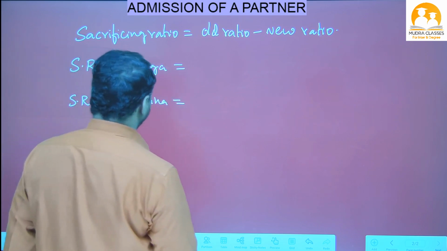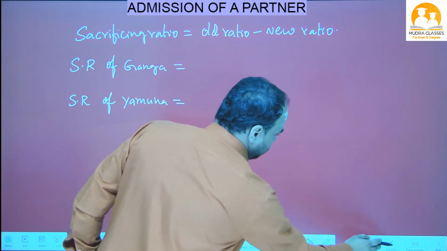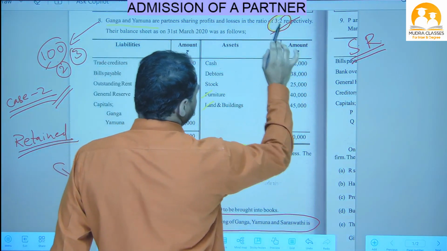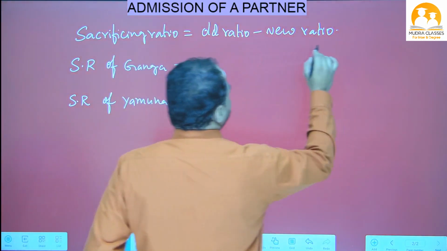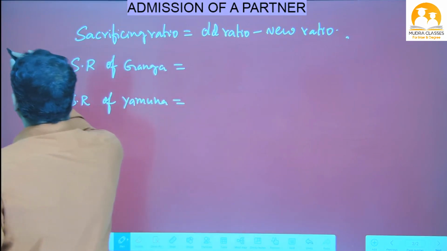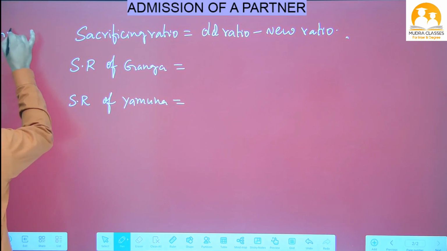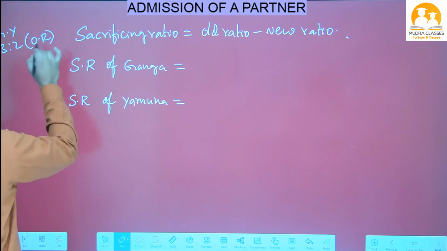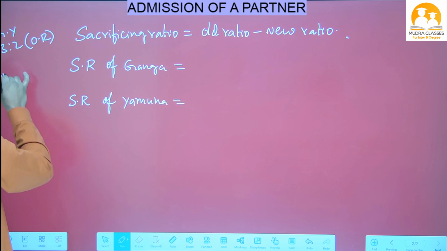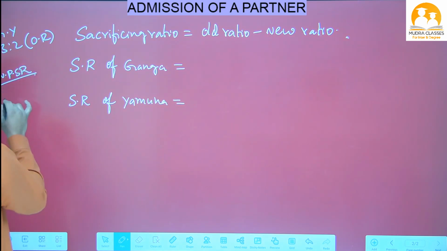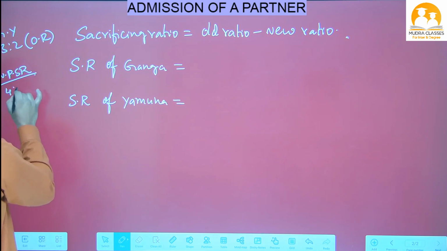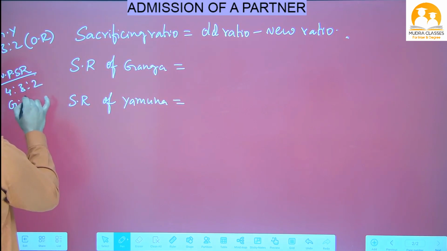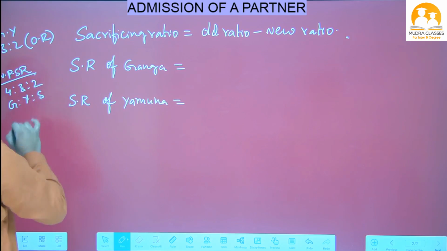Right. Let's see. First of all, what is the old ratio of Ganga and Yamuna, beta? 3:2. So I will write that here: Ganga and Yamuna 3:2. OR means old ratio. Then new profit sharing ratio, NPSR means new profit sharing ratio. How much is the new profit sharing ratio given? 4:3:2. That means 4 belongs to Ganga, 3 belongs to Yamuna and 2 belongs to Saraswati.